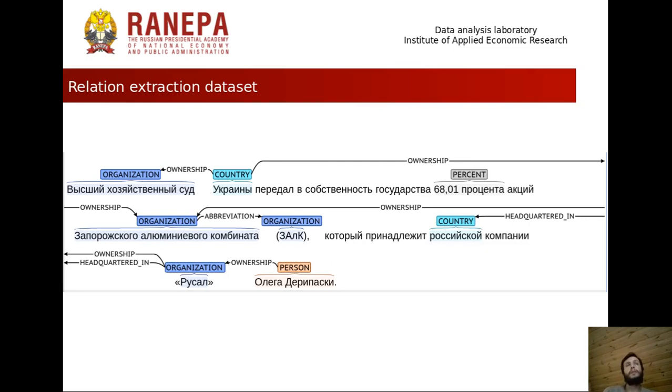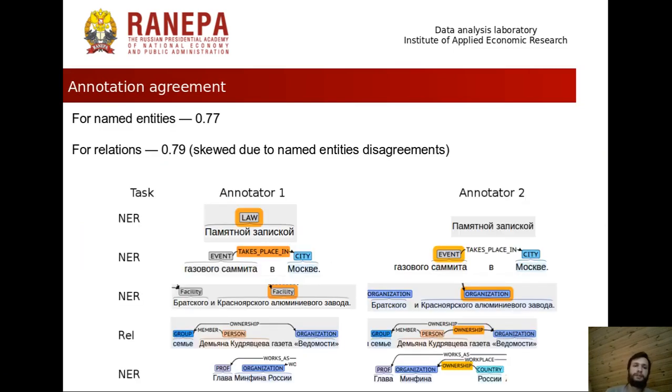It might not be the best idea, but we decided that it helps us to see the hierarchical relations between these types of entities. But yes, Высший хозяйственный суд Украины is just one entity. It might be considered so, but in our case it's not. Some entities might have no relations.